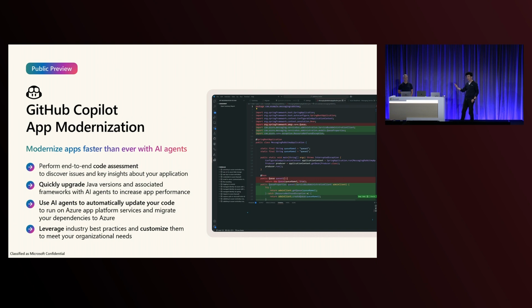Jay didn't get to show that to you yesterday, and I hope to show you how you can create your own best practices so that you can use the power of AI for migrating and upgrading your own applications. So those are the things that we're going to cover.